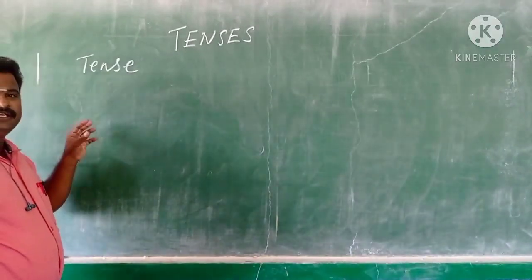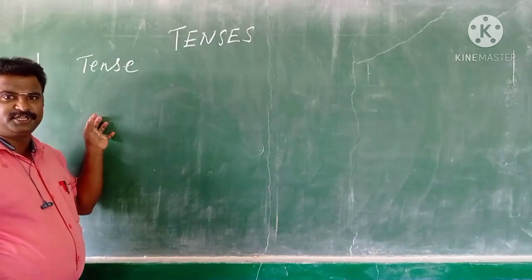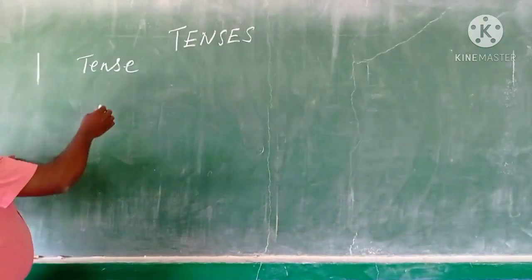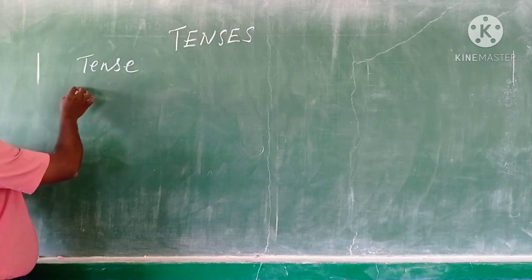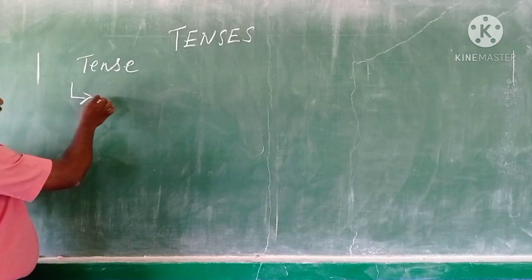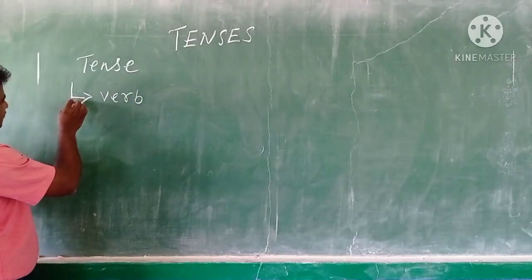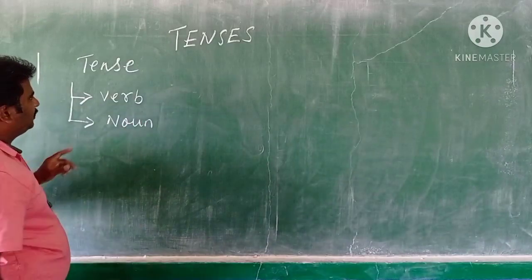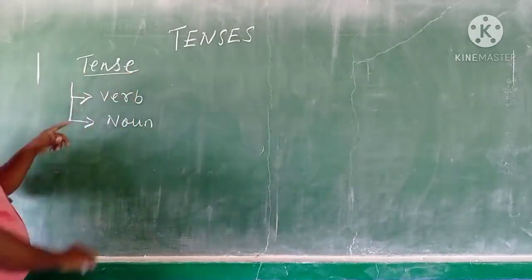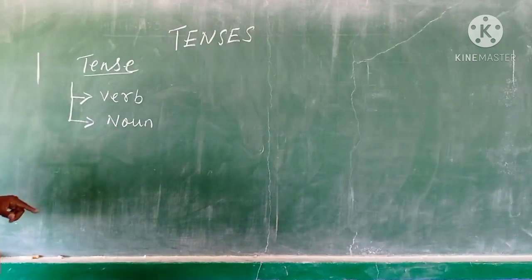Do you have any idea what a tense is? Yes, very good. The word tense has two derivations. It can act as a verb, and it can act as a noun.